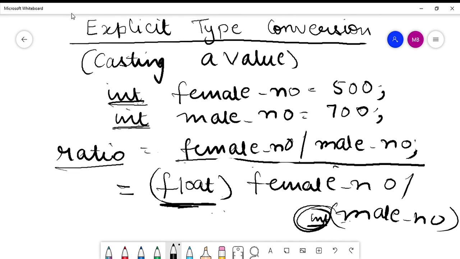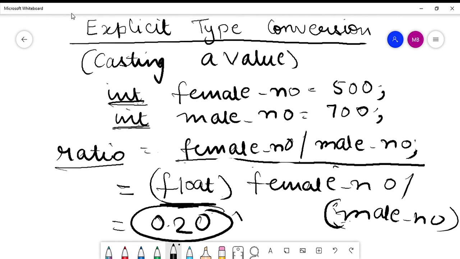So I need to explicitly mention that female number is float here, and then the compiler will implicitly convert male number into float, and hence their result would be float by default. So now the ratio will be 0.20, which is the actual value that I want. So this is the concept of explicit type conversion.